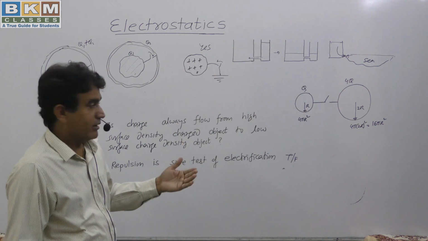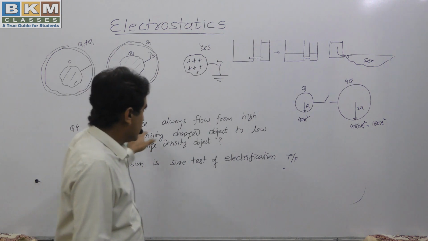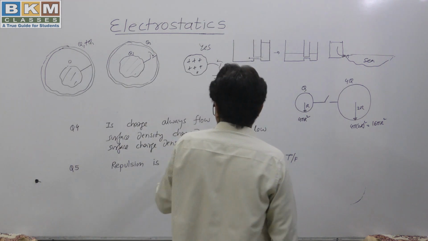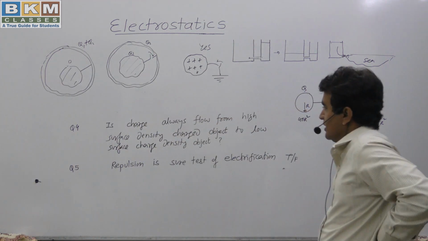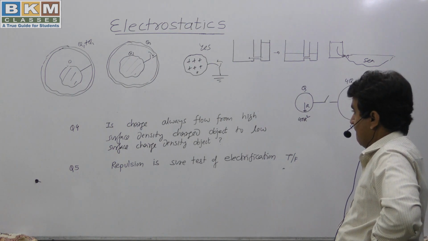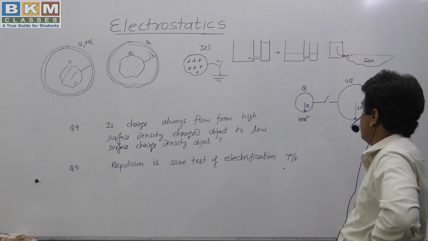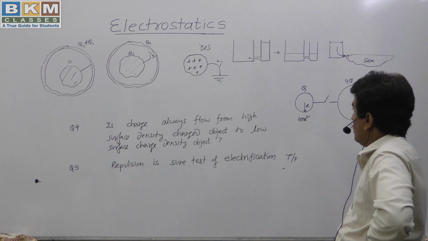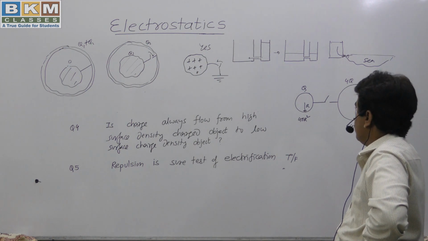So there is a question regarding this. Does charge always flow from a high surface charge density object to a low surface charge density object? There might be no flow of charge, or there might be flow of charge.